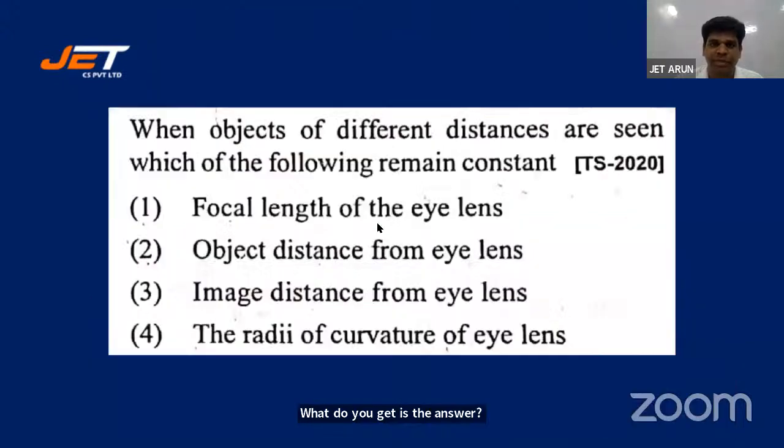Let's look at the next one. When objects of different distances are seen, which of the following remains constant? Focal length of eye lens, object distance from eye lens, image distance from eye lens, radii of curvature of eye lens. Good question, students.